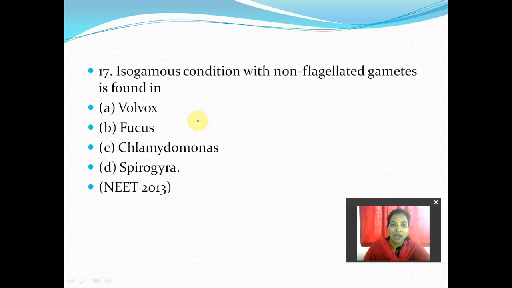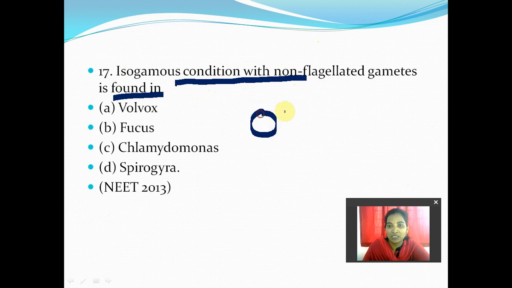Next, 17th: the isogamous condition, meaning the same type of gametes, with non-flagellated gametes, is found in which of the following? Volvox and fucus, chlamydomonas, or Spirogyra.